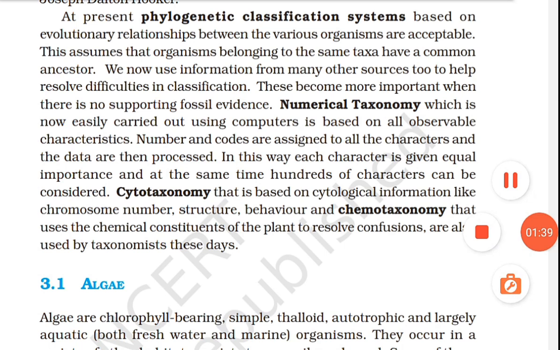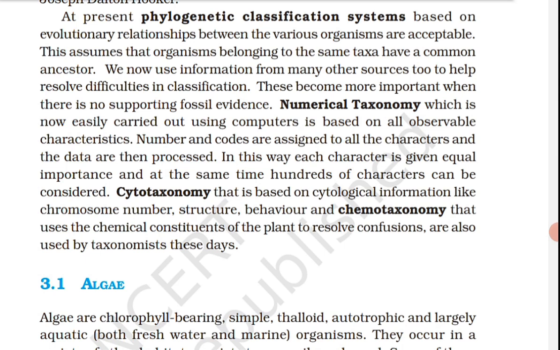Numerical taxonomy, which is now easily carried out using computers, is based on all observable characteristics. Numbers and codes are assigned to all the characters and the data are then processed. In this way, each character is given equal importance and at the same time hundreds of characters can be considered.